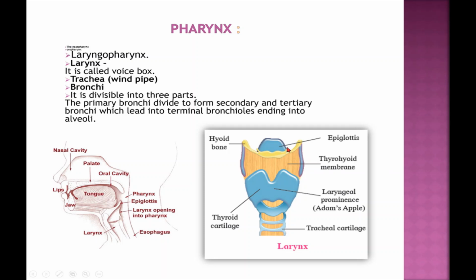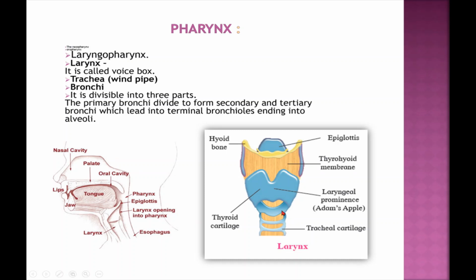Glottis is guarded by a flap called epiglottis, which prevents the entry of food particles into the trachea. This one is the laryngeal prominence, that is Adam's apple, and here is the thyroid cartilage. This one is the long trachea, that is tracheal cartilage.